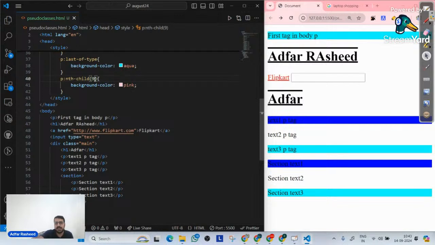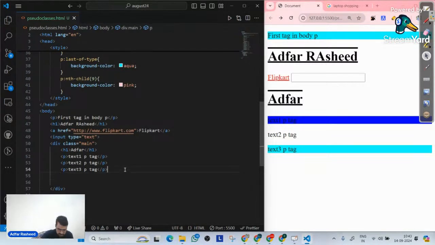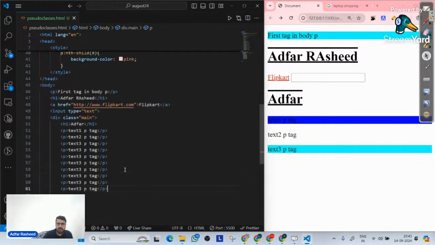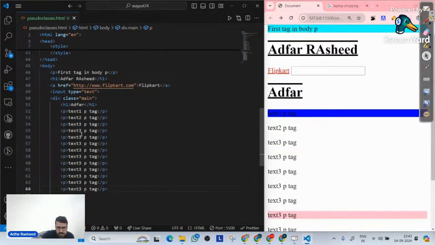There's one other syntax that is used. Let me remove this particular section. And what I will do is simply Control C, Control V, Control V, Control V, Control V, and let me create a lot of elements here. So 2, 3, 4, 5, 6, 7, 8, 9, 10, 11, 12, and let's suppose there are this many children, and there's a possibility that there might be even more children. Hundreds of possibilities when you will have a structure like this.